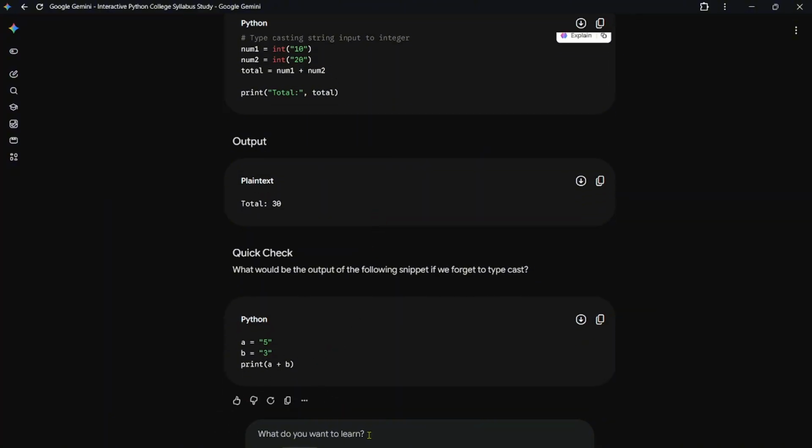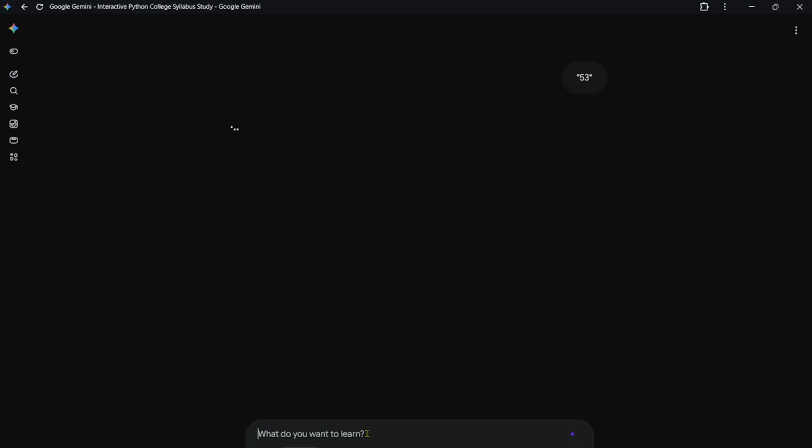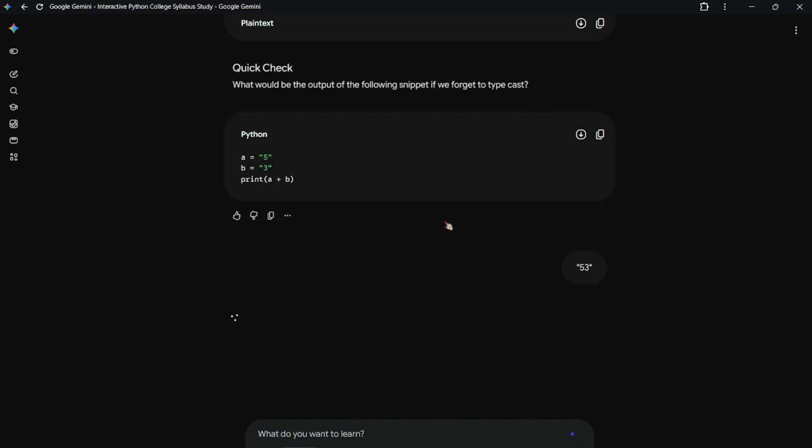Okay, see now here the two strings we are adding and the total we are getting is 30. Okay, just like that. Now this is the question, you do it. The answer could be 53, because it's a string now.